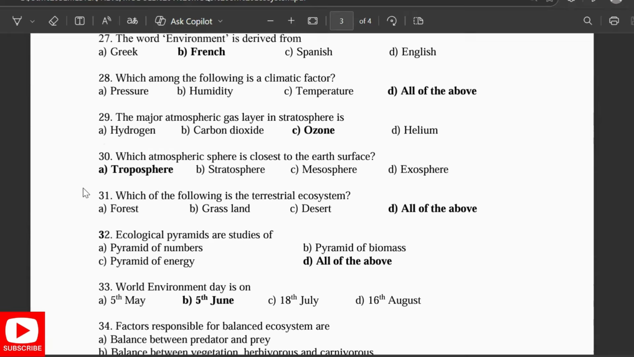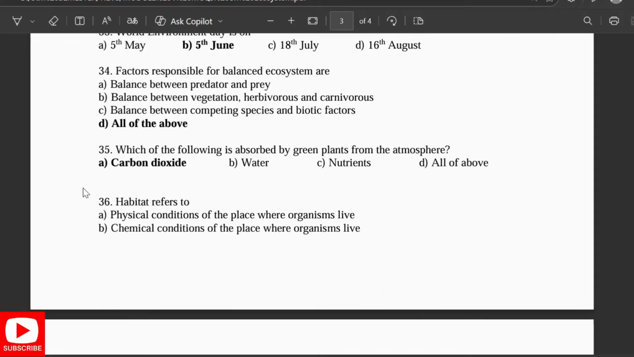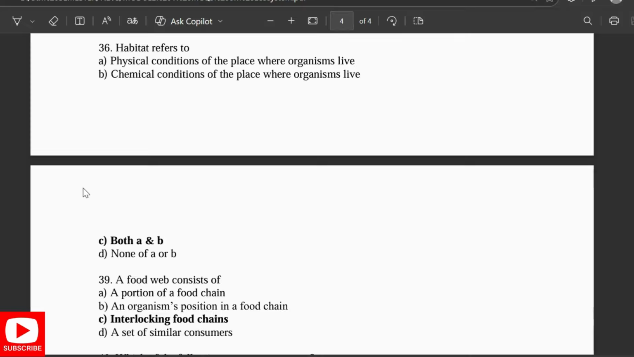Which atmospheric sphere is closest to the Earth's surface? Troposphere. Which of the following is a terrestrial ecosystem? Forest, grassland, desert, all of this. Ecological pyramids are studies of pyramids of numbers, pyramids of mass, pyramid of energy. The World Environmental Day is on 5th June. Factors responsible for a balanced ecosystem are balance between predator-prey, vegetation, herbivores and carnivores, balance between the competition species and biotic factors. Which of the following is absorbed by green plants from the atmosphere? Carbon dioxide. Habitat refers to physical condition of the place where organism live, chemical condition of the place where organism live, both A and B.